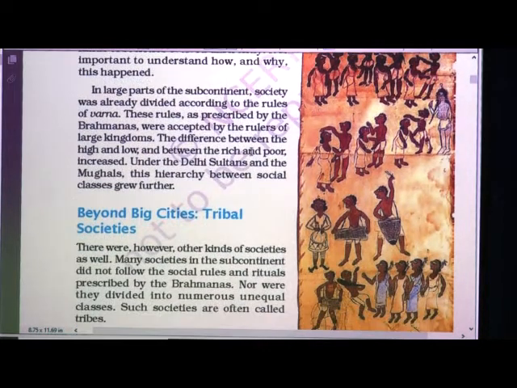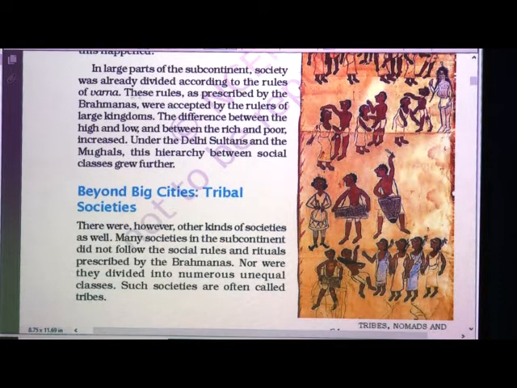In large parts of the subcontinent, society was already divided according to the rules of Varna. So, in 6th standard we have learnt about Varna. What is Varna? Varna is the division of society according to their caste, based on their caste and according to their occupation, tradition and family backgrounds.